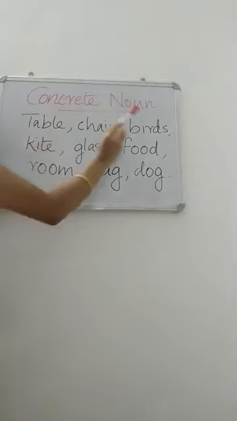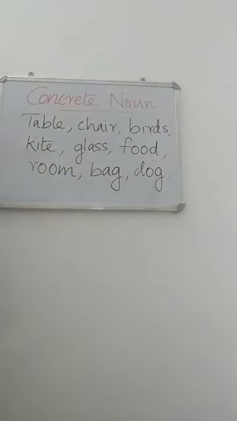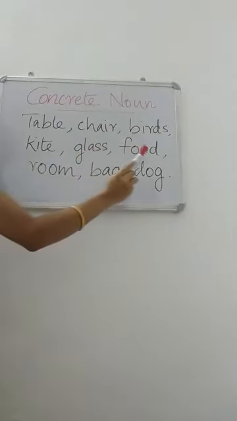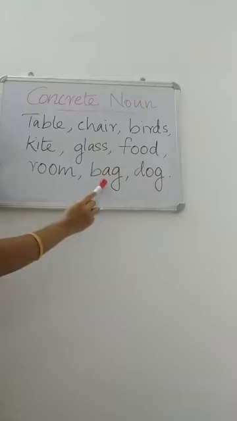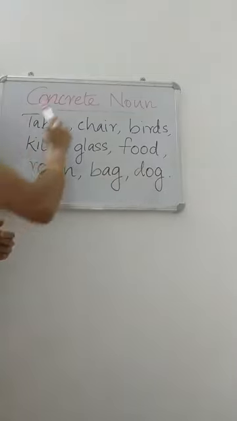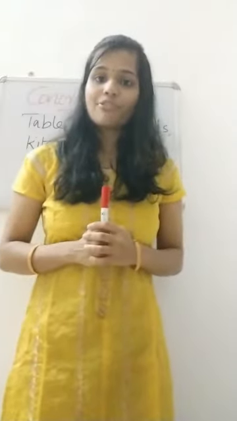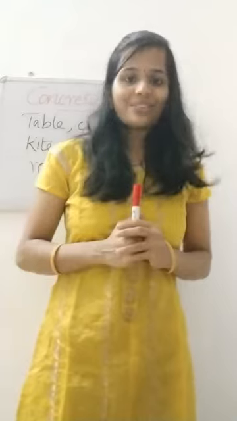So, some examples of concrete nouns are table, chair, birds, kite, glass, food, room, bag, dog, etc. We can see and touch these things. So, all these things are examples of concrete nouns.